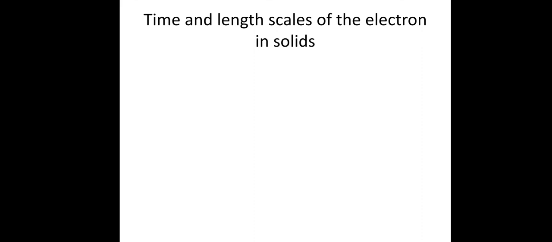Now next is the time and length scale. The time and length scale has three parts: length scale, electron fundamental lengths in solids, size of the device and the electron spectrum quantization, and classification of the transport regime. These are the three parts of the time and length scale of electrons in solids.